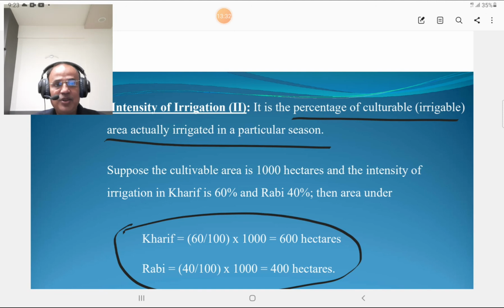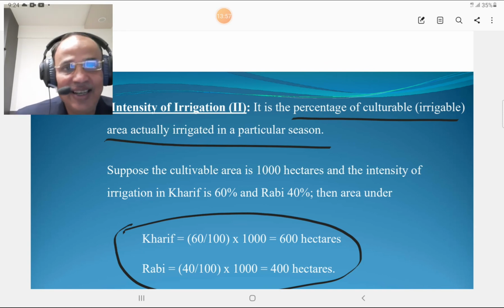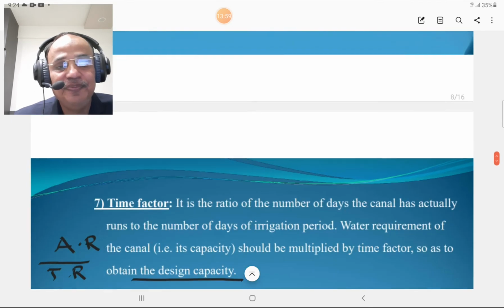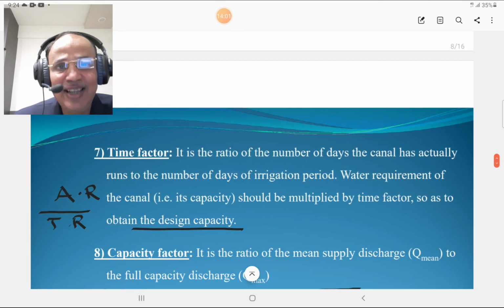So in Kharif season, 60% of 1000 hectares comes out to be 600 hectares, and for Rabi season 40% comes out to be 400 hectares. So the intensity of irrigation is measured in hectares if the area is given in hectares.